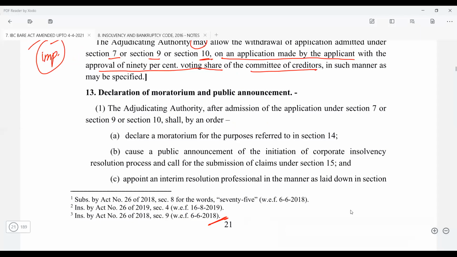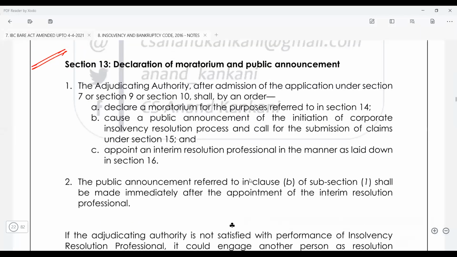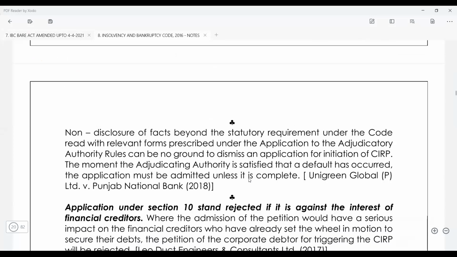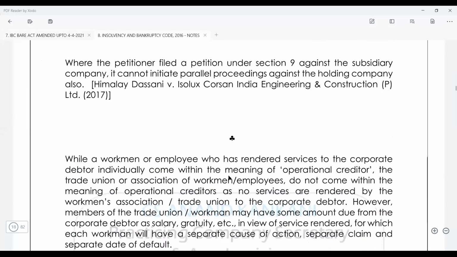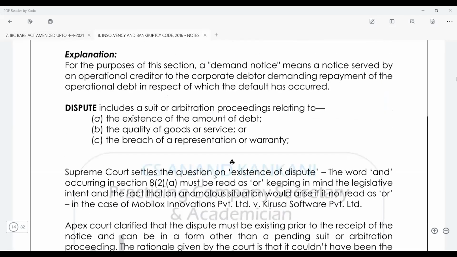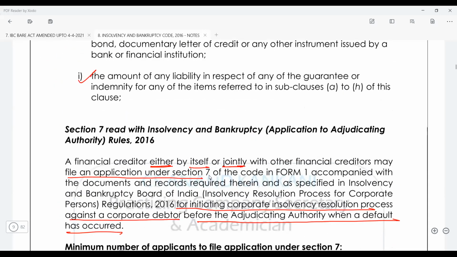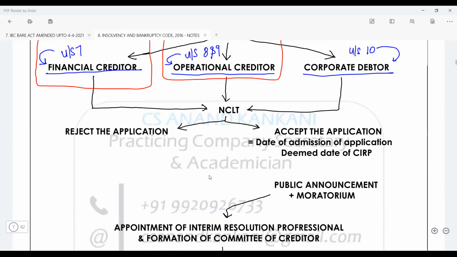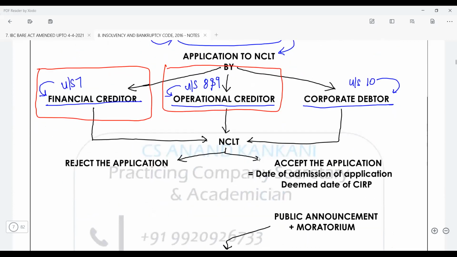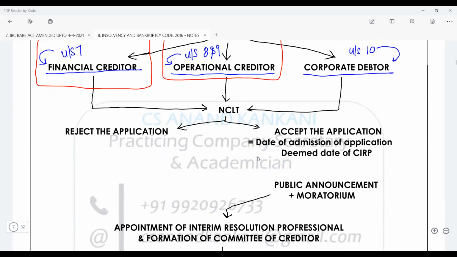So what is going to happen now? I am going to explain to you. But before we go ahead, I'll take you back to the slide where we were yesterday, and then we are going to read the provisions. So we know that the default is going to happen. After that, the application will be made. The application can be made by the financial creditor, operational creditor, or the corporate debtor itself. After that, NCLT may accept the application, and that is the deemed date of the commencement of the CIRP.